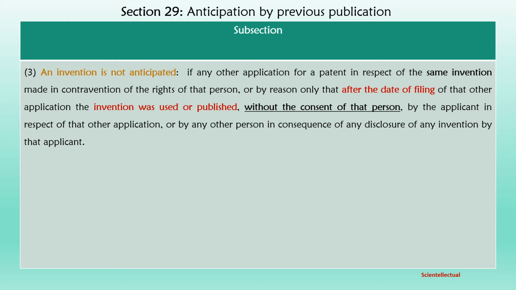Section 29, subsection 3. An invention is not anticipated if any other application for a patent in respect of the same invention was made in contravention of the rights of that person, or by reason only that after the date of filing of that other application, the invention was used or published without the consent of the person, by the applicant in respect of that other application, or by any other person in consequence of any disclosure of the invention by that applicant.